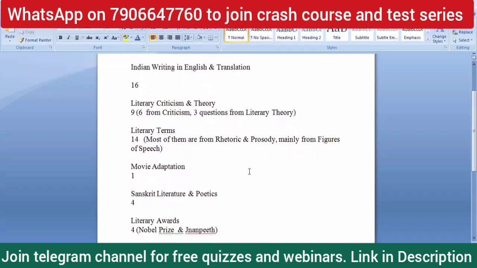We did not find any linguistic questions or direct questions from translation studies. But in the previous papers, yes, of course, there were direct questions from linguistics and translation studies. But in 2025 we did not have that.